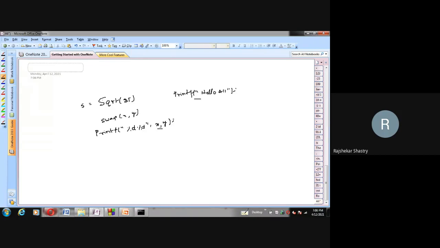So that means the printf function is overloaded, and here in this printf statement it is taking only one parameter, that too a string, whereas here in this printf statement it is taking three arguments. Do you observe that there are three arguments, Amma? You see the comma operator. If you observe the comma, three arguments can be passed.